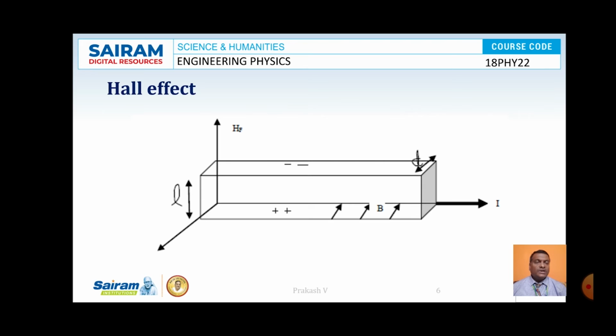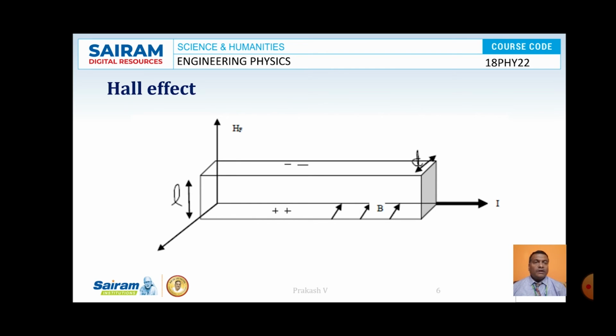So here the magnetic field is applied perpendicular to the direction of flow of current. Because of this, a Lorentz force comes into the picture. That force pushes the electrons in a particular direction, that is along the positive y direction as shown in the picture. Because of this Lorentz force, electrons accumulate on the top layer of the slab, and positively charged holes accumulate on the bottom layer of the slab.